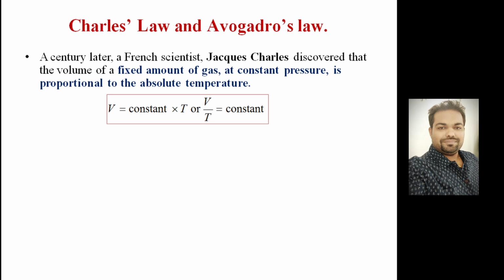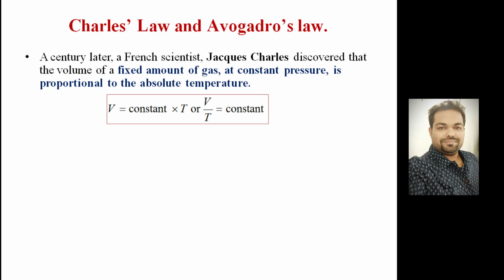Next one is Charles' law, right? A century later, a French scientist, Jacques Charles, discovered that the volume of a fixed amount of gas at constant pressure is proportional to the absolute temperature. So, as per that, total volume is directly proportional to the absolute temperature.